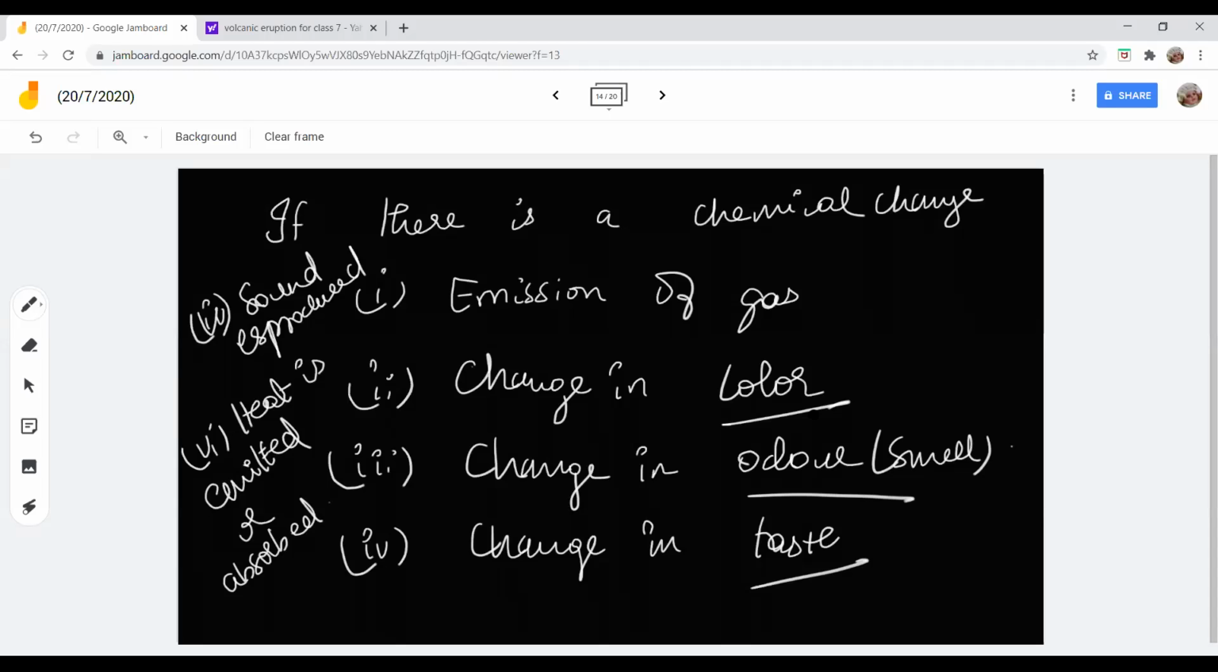Ma'am, how to upload? You all have to write this. If there is a chemical change, the following changes take place. Or put the heading as characteristics of chemical change instead of the first line.